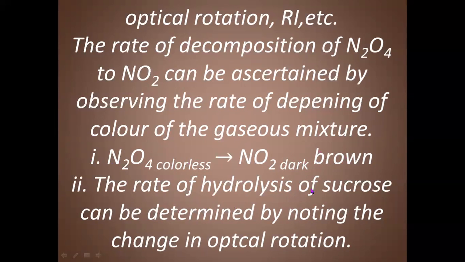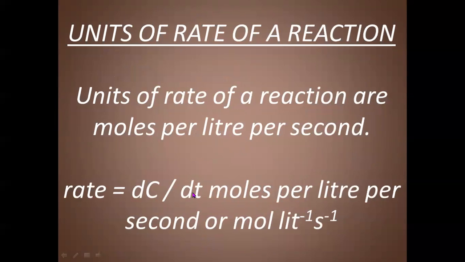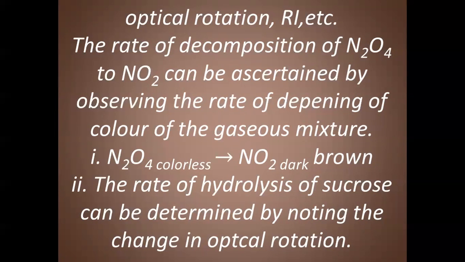Similarly, the rate of hydrolysis of sucrose can be determined by noting down the change in optical rotation. Some solutions rotate plane polarized light to the right direction, some rotate it to the left. That is called optical activity.